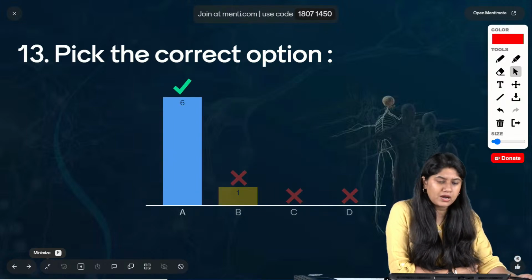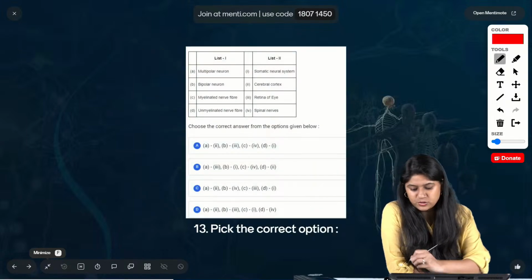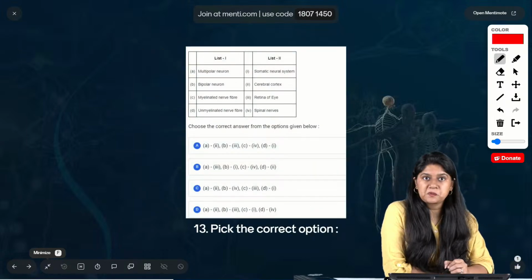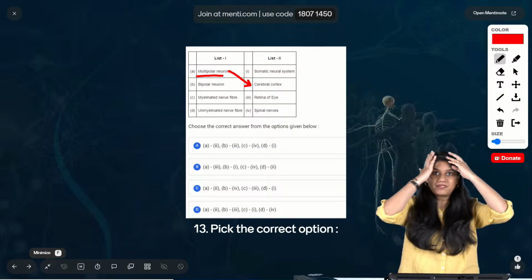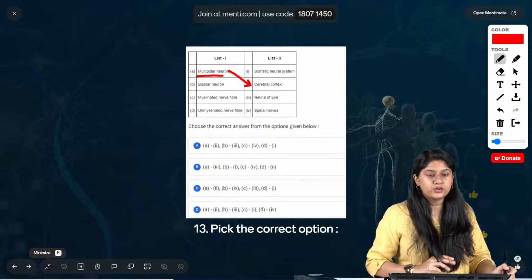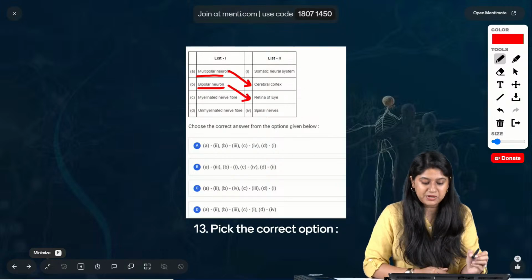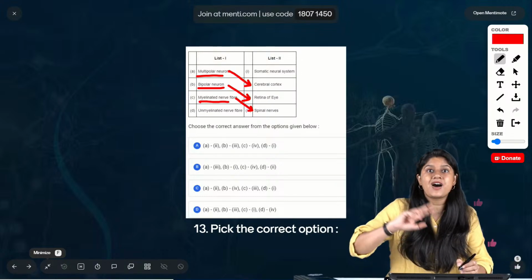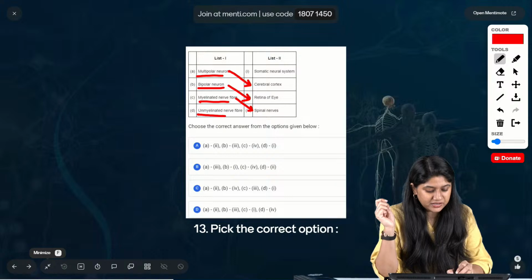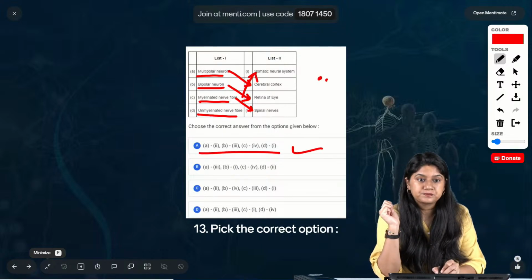Okay, seems like not all of you have voted for this question. या फिर time जल्दी हो गया या फिर कुछ तो issue है because the votes are very less over here. Let's see everyone. The correct answer over here is option number A. So we have multipolar neuron. Multipolar neuron कहाँ पे मिलेगा हमें? Cerebellum cortex यहाँ पे, right? और ये जो बाहर वाला part है वहाँ पे we have the multipolar neuron. Cerebral cortex में we have bipolar neuron. Retina of the eye में मिलेगा हमें. Then we have myelinated nerve fiber. We have this in the spinal nerves, faster conduction के लिए. Then we have unmyelinated nerve fiber in the somatic neural system. So option number A is the correct answer.